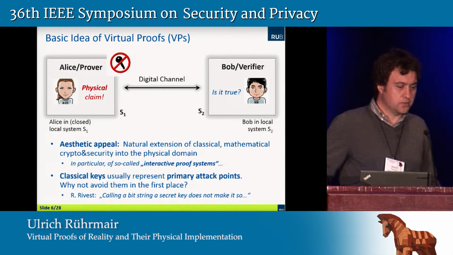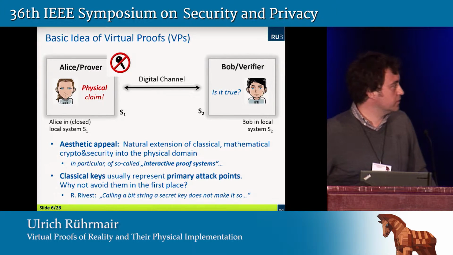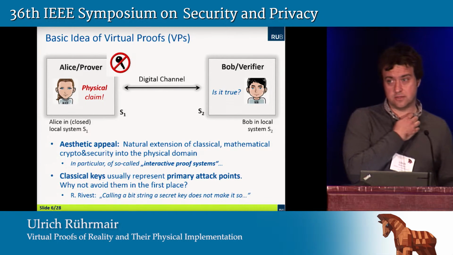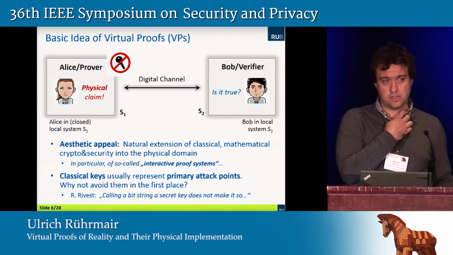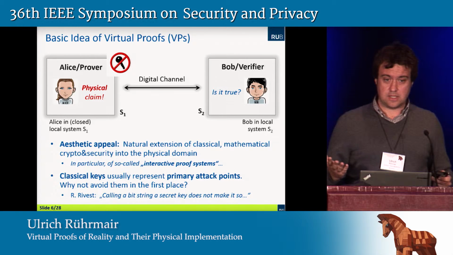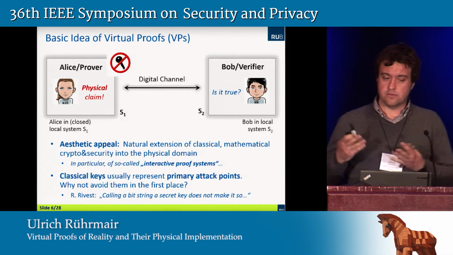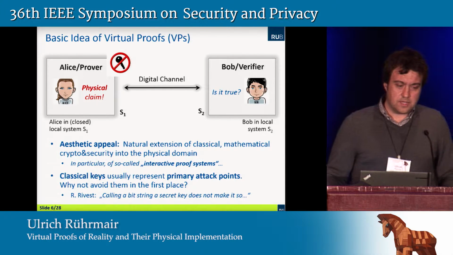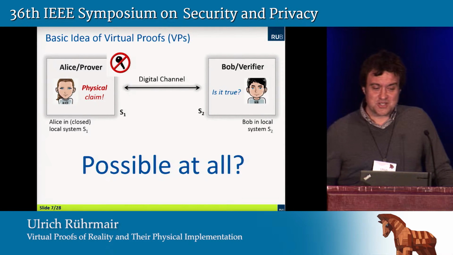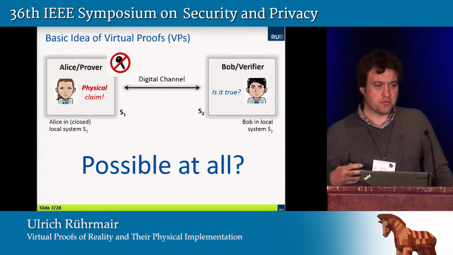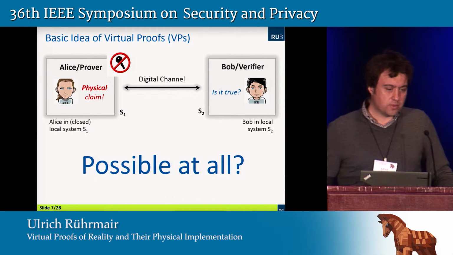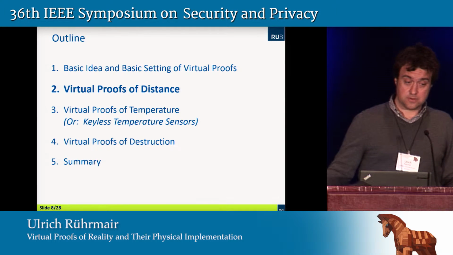And there's this striking quote by Ron Rivest from his keynote talk at Crypto 2011, where he said, "Calling a bit string a secret key does not make it so, but rather identifies it as an interesting target for the adversary." And if this is the case, and of course it is, then why not avoid such secret keys in the first place? That's the motivation. But having summarized the motivation, the next question, of course, is: is it possible at all to show something meaningful and something non-trivial in that quite restrictive scenario? This is what the rest of my talk is concerned with, and also what our paper is concerned with.